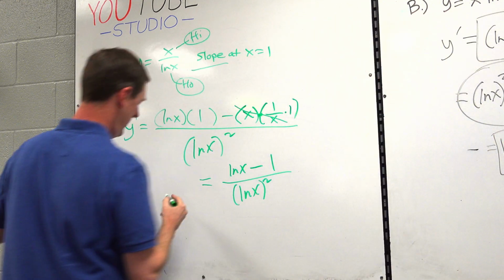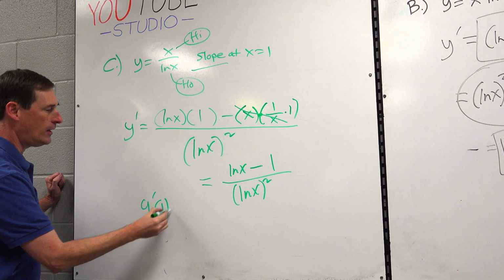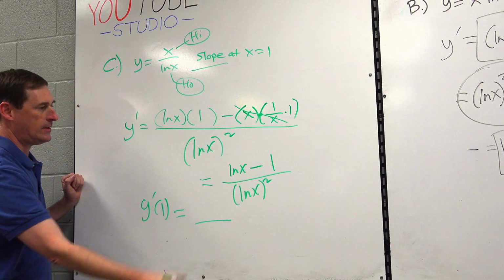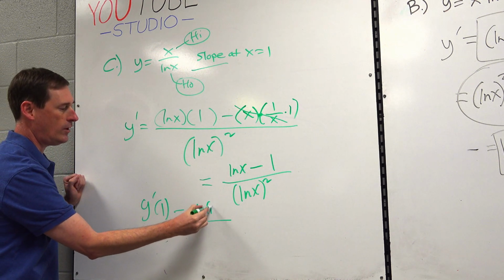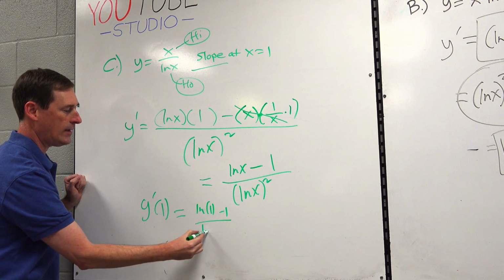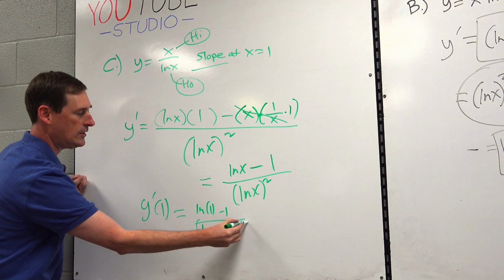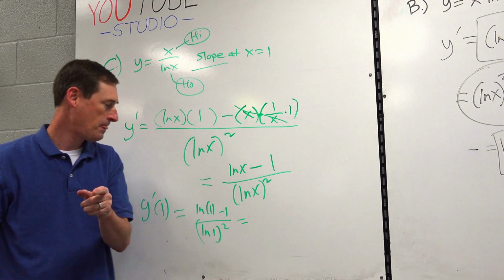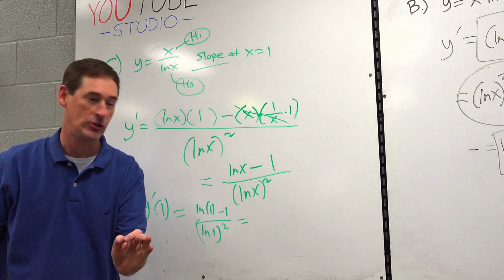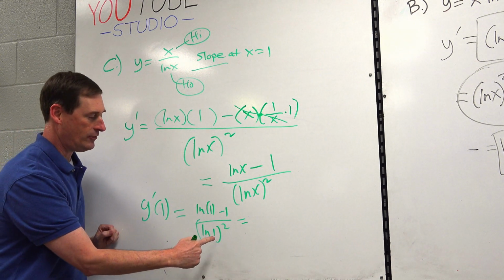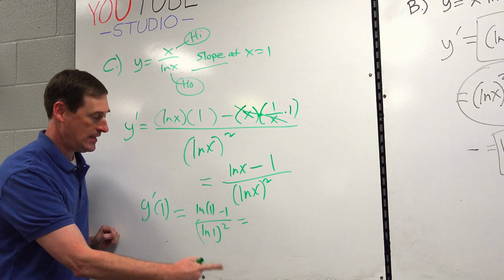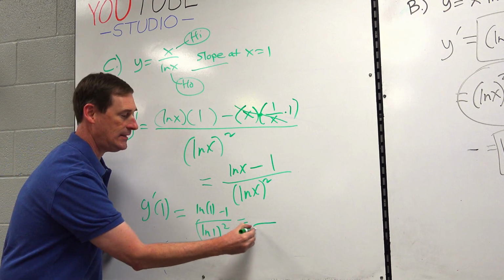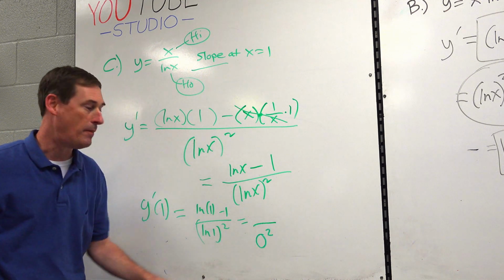All right, let's find y prime of 1. Okay. So natural log of 1 minus 1 over natural log of 1 quantity squared. Uh-oh, I see something amiss. The natural log of 1, you're supposed to know that, is 0. I see 0 squared on the bottom.